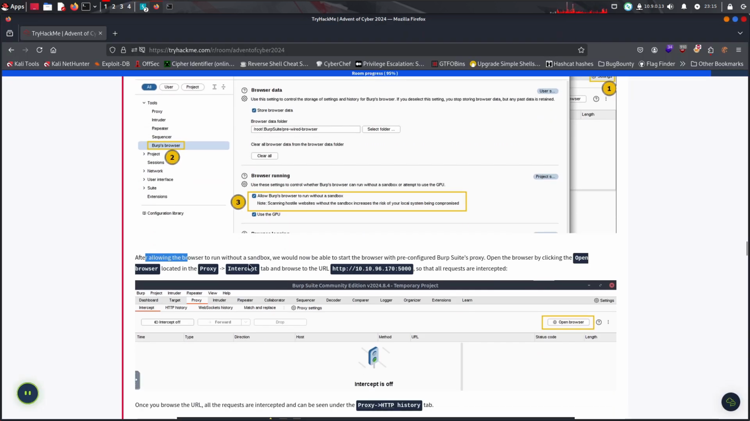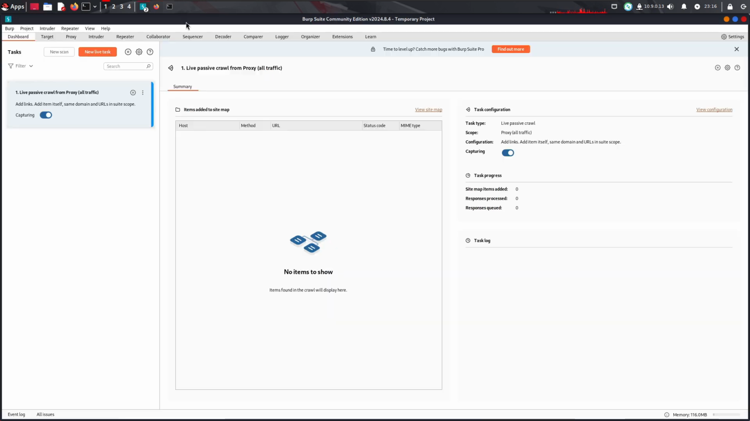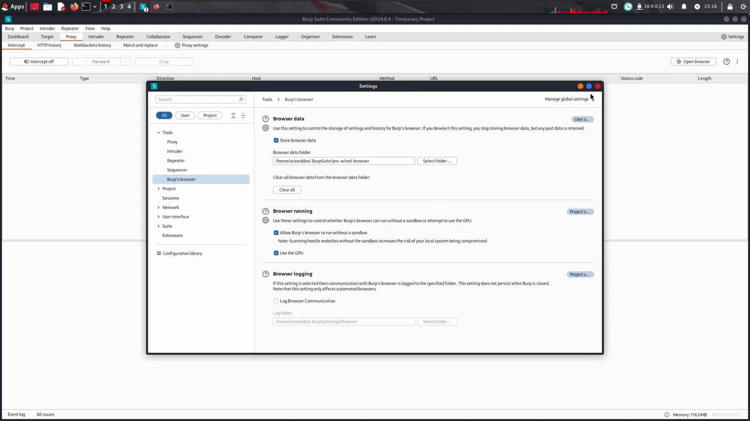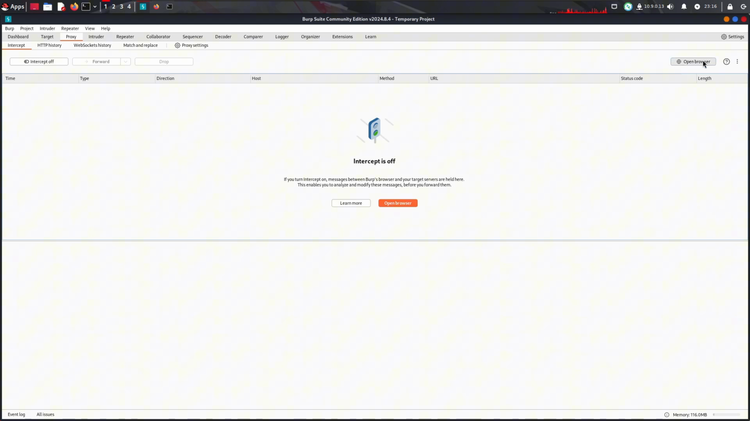After allowing the browser to run without the sandbox, we are now able to start the browser with Burp's proxy preconfigured. Open the browser by clicking Open Browser, keep Proxy intercept on and browse to the URL. This is so that all requests are intercepted. So yeah, we go here, we go to Proxy. Maybe let's save this right now. I guess it saved itself. We click on Open Browser.